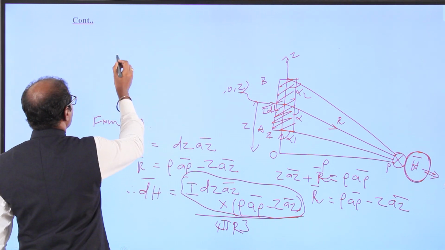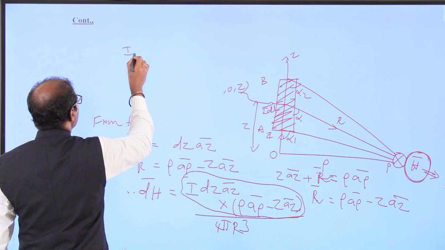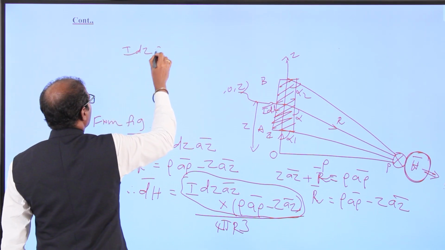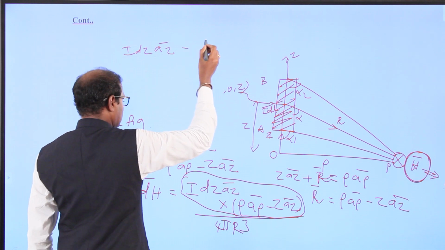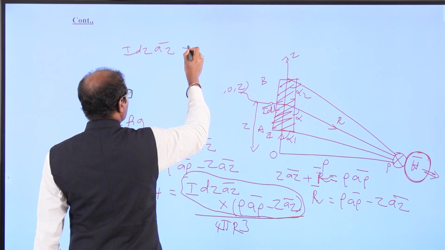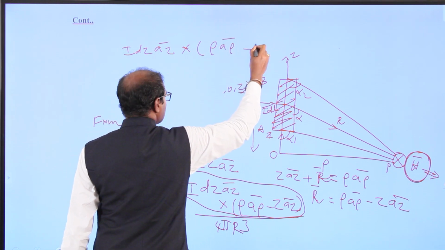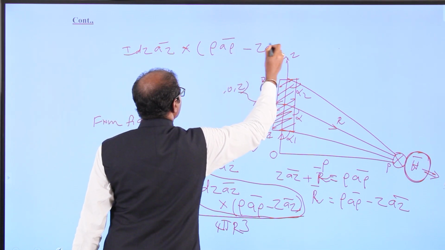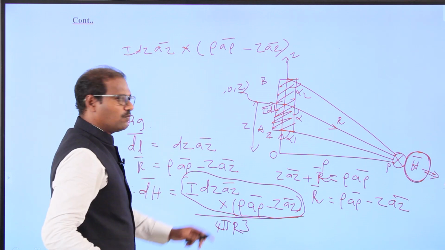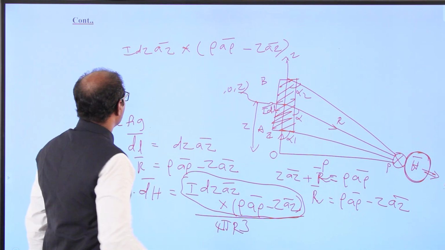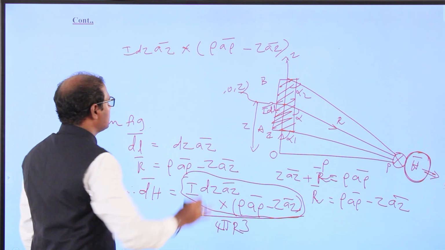So we have I dz a_z vector crossed with rho a_rho vector minus z a_z vector, divided by 4 pi R cubed. Now I have to simplify, just multiply inside.